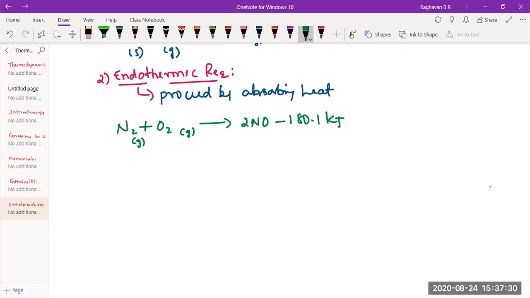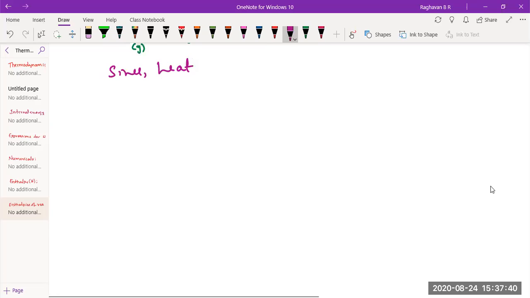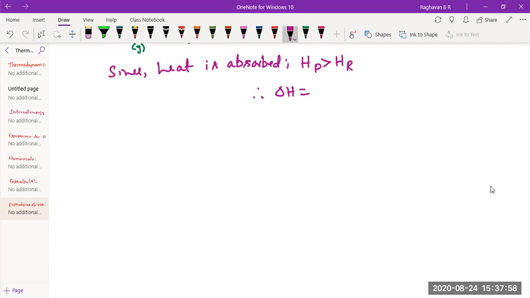Since heat is absorbed, tell me, HP and HR, which is greater? HP is greater than HR. Therefore, delta H, which is calculated as HP minus HR, will be positive or negative? Positive.